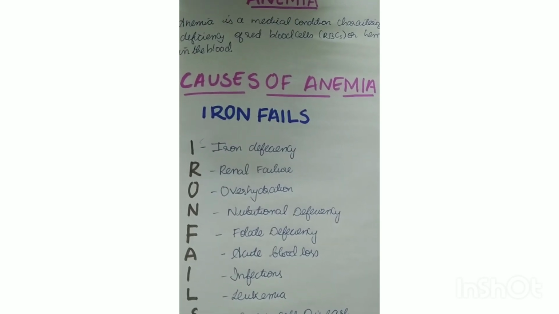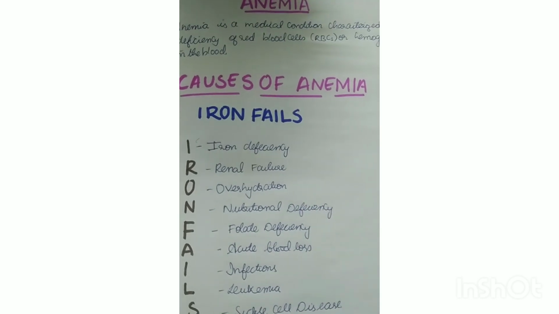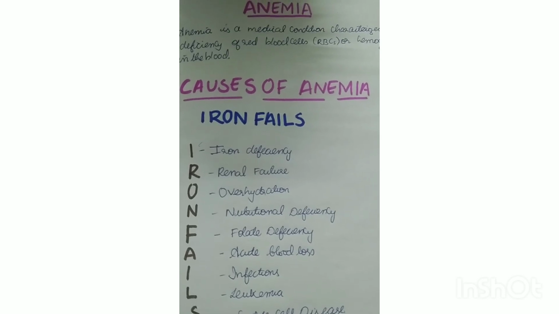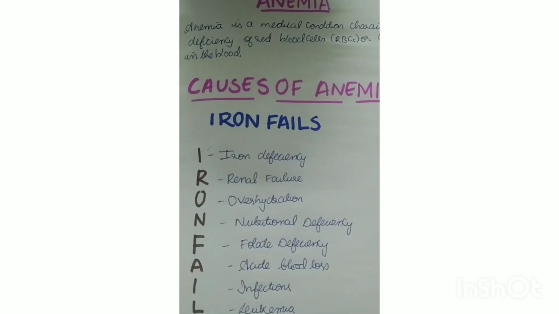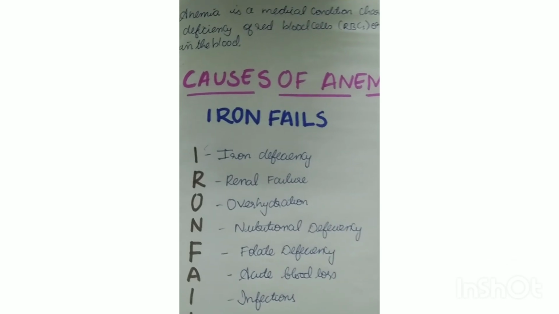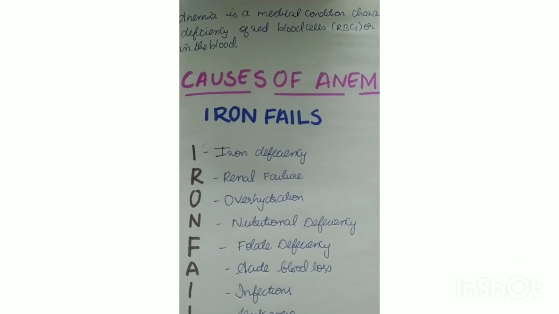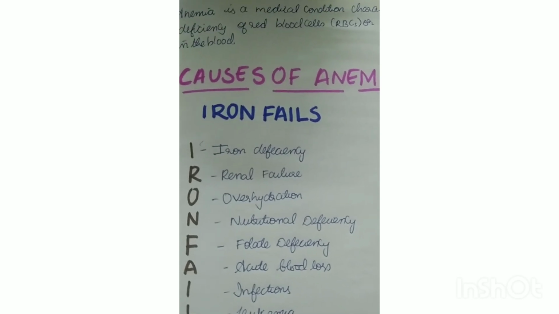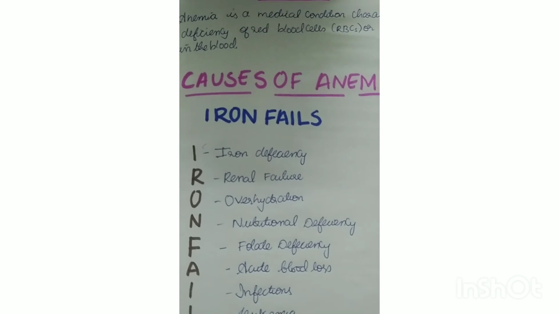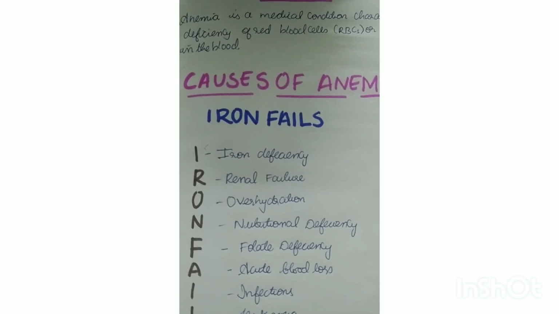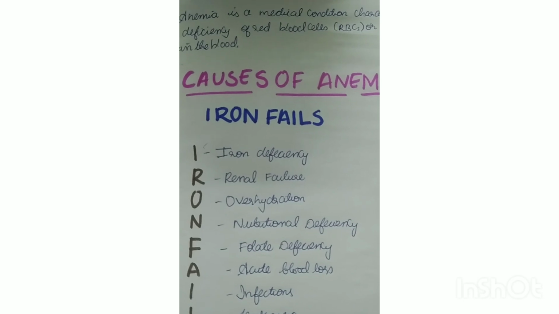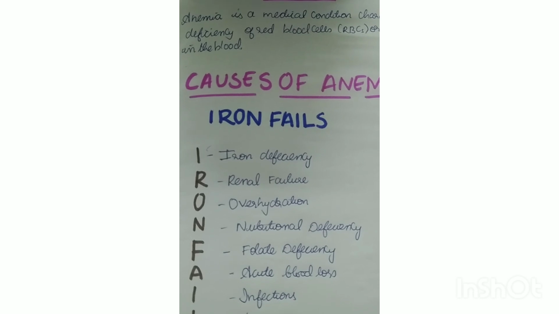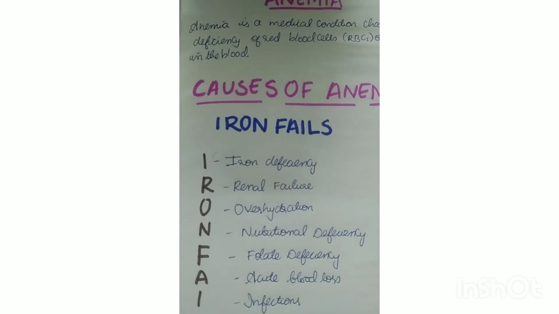You might be surprised to know how overhydration causes anemia, but it is one of the reasons for causing anemia. So let's know how it does. Yes, overhydration can contribute to anemia, particularly in situations where excess fluid dilutes the blood, causing a condition known as hemodilution. This condition lowers the concentration of red blood cells and hemoglobin, and it effectively creates a state of anemia. This is especially relevant in individuals with chronic kidney diseases, where fluid management is crucial to prevent anemia.